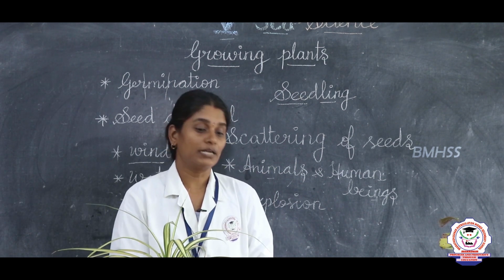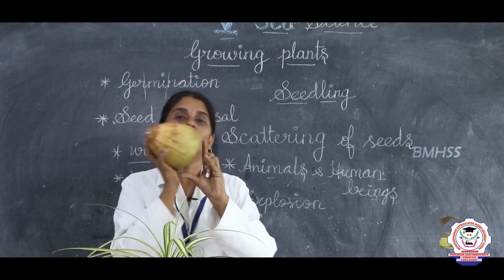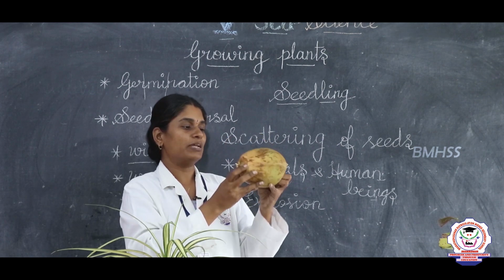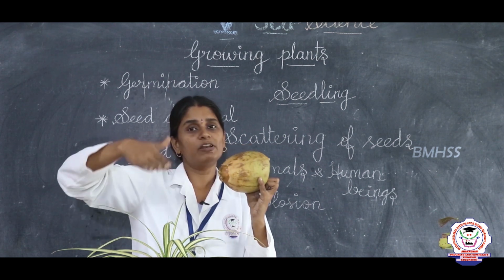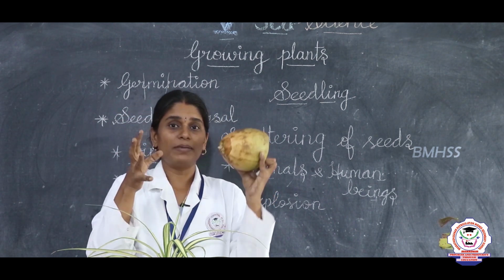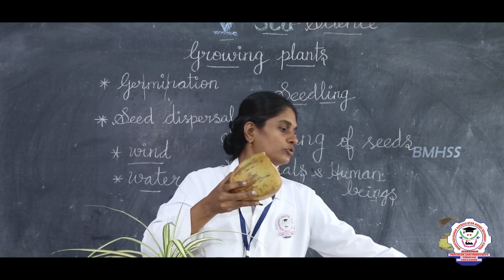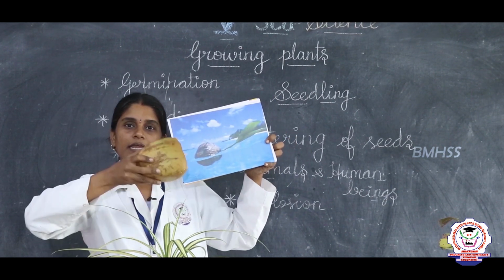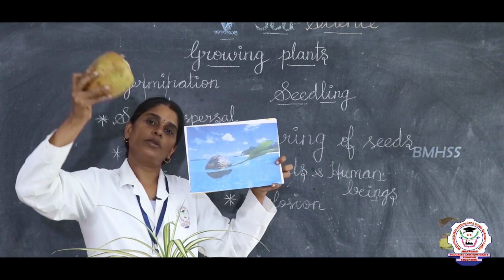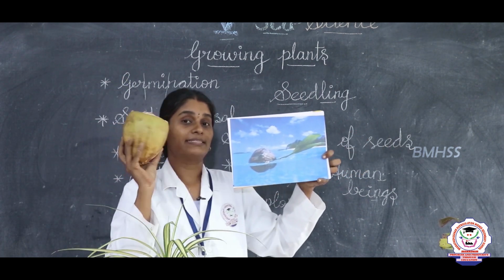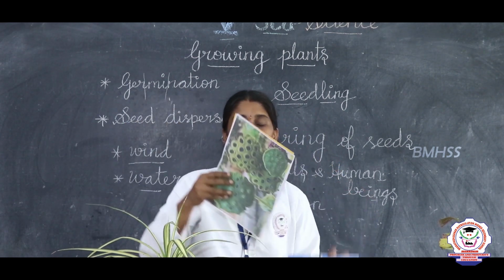Next we will see how a seed is dispersed by water. Examples of water dispersal seeds are, first one, coconut. Coconut is a water dispersal seed. You can see the coconut, right? Between the coconut and the outer shell, there are many layers of fibers. There is a gap. So once the coconut falls into the water, it will float along with the water and settle somewhere, and there it will grow into a new plant. So coconut is an example of water dispersal, and the other example is lotus.